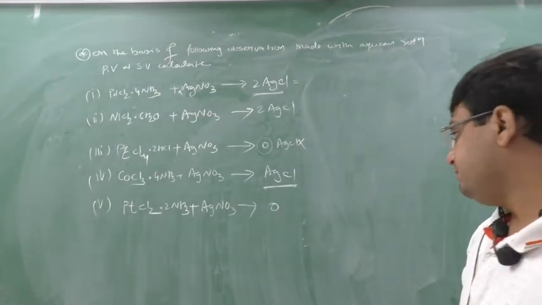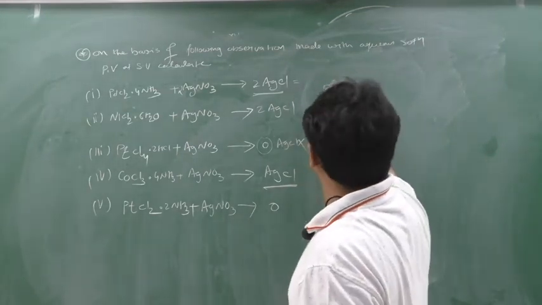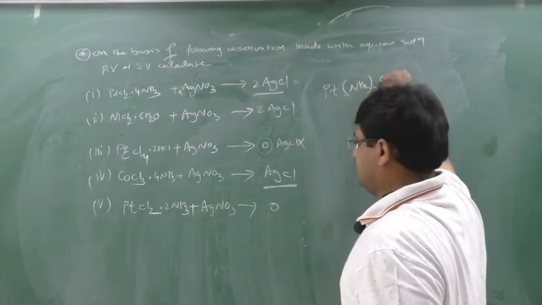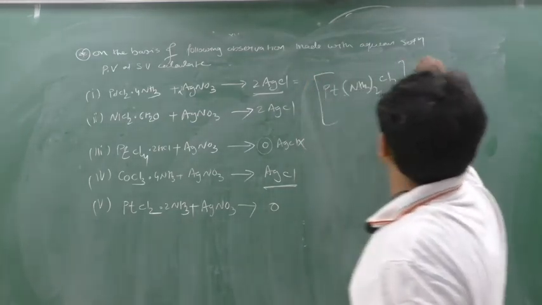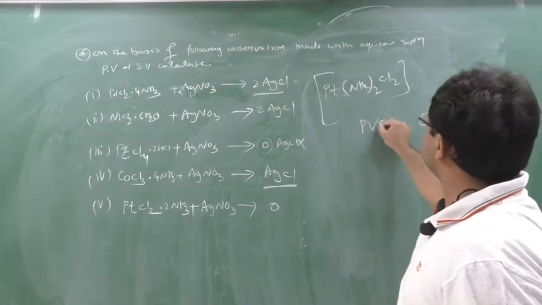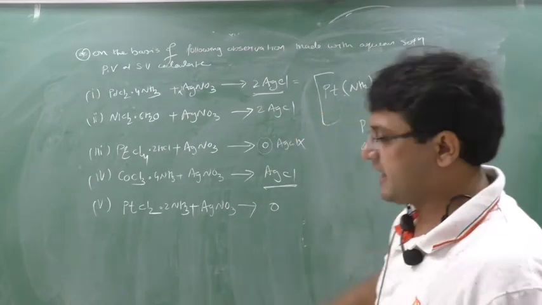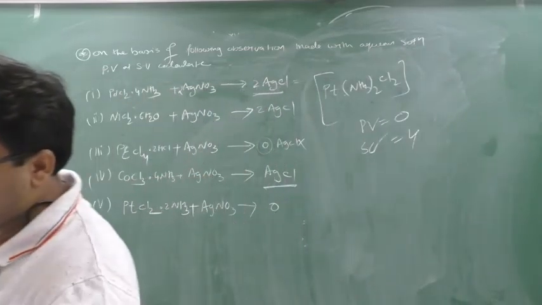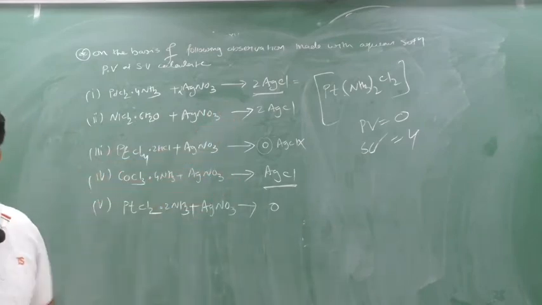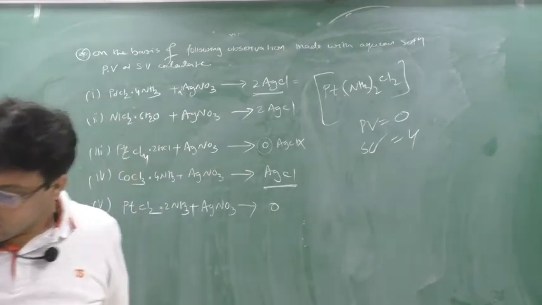Next case is where 0 AgCl has been formed. It means nothing is outside, everything is inside the square bracket. So this can be the formula. Nothing is outside, so nothing can be ionized. Here the primary valency is 0, but the secondary valency will be 4, because secondary valency is nothing but the coordination number, the number of ligands associated with the central metal atom. How many ligands are associated? 4: 2 ammonia and 2 chlorine. So the coordination number is 4, and the secondary valency is 4.